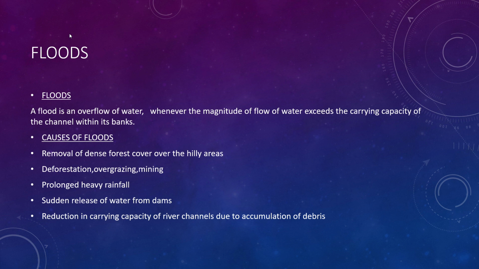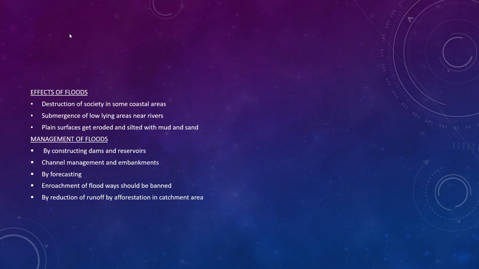Next, reduction in carrying capacity of river channels due to the accumulation of debris. Once there is an accumulation of silts and sediments, because of this accumulation, the rivers will flow in another way, and that will also cause flood. And not only that, the reduction in carrying capacity of river channels will occur. So it's also another cause of flood.